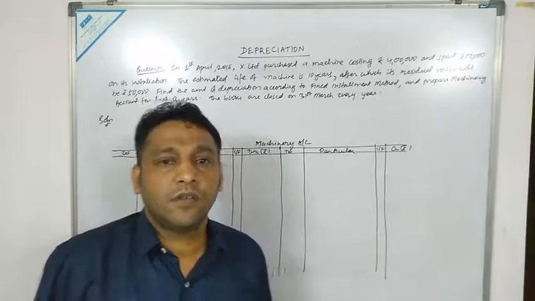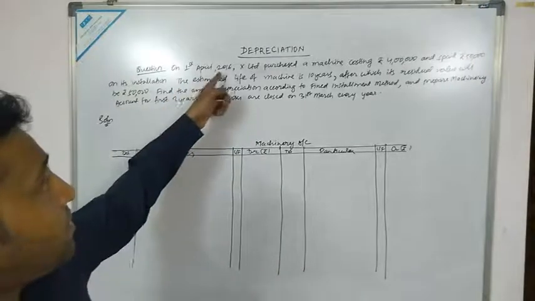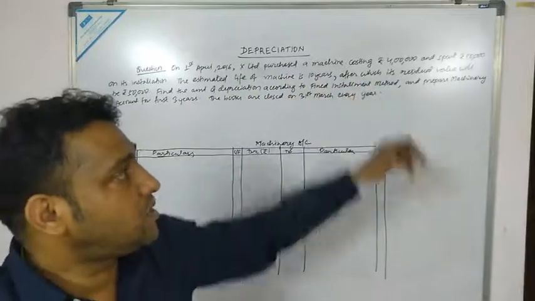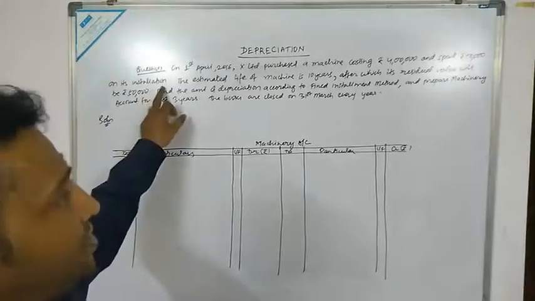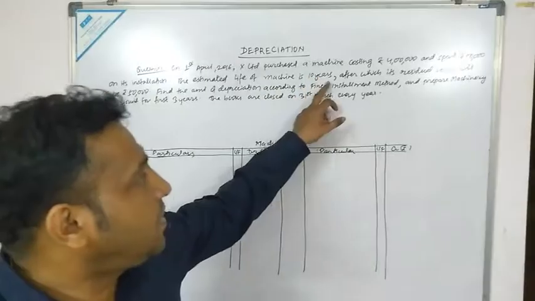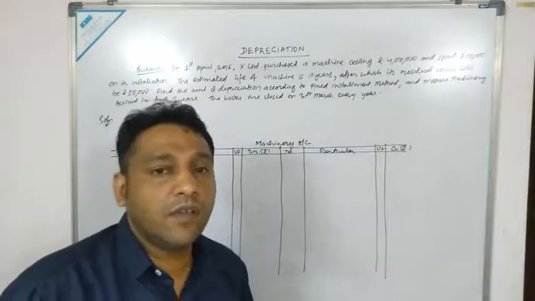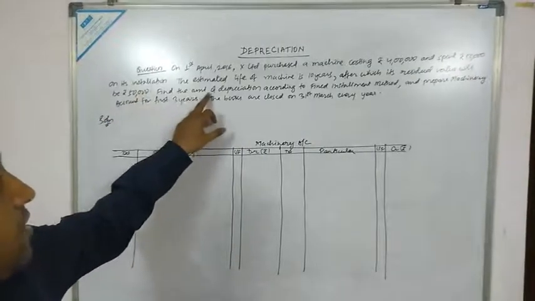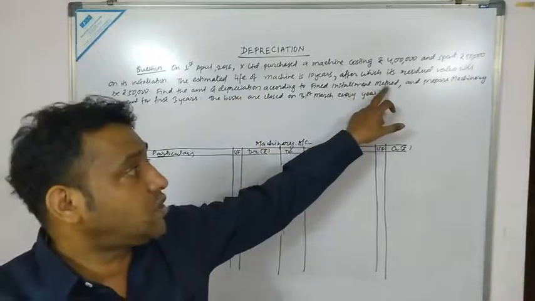So now let us solve the next question. You can see the question on the board. On 1st April 2016, X Limited purchased machinery costing rupees 4 lakh, and spent rupees 50,000 on its installation. The estimated life of the machine is 10 years, after which its residual value, that is the scrap value, will be rupees 50,000. You are required to calculate the amount of depreciation according to the fixed installment method,